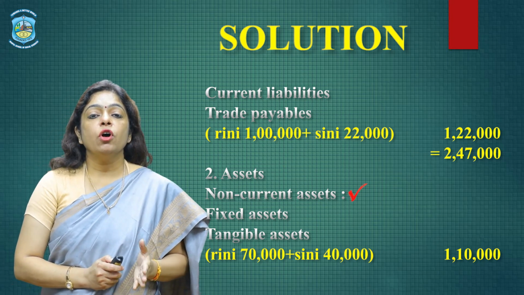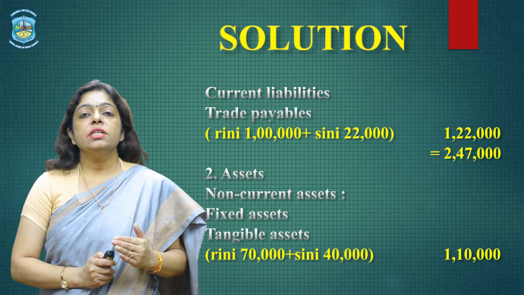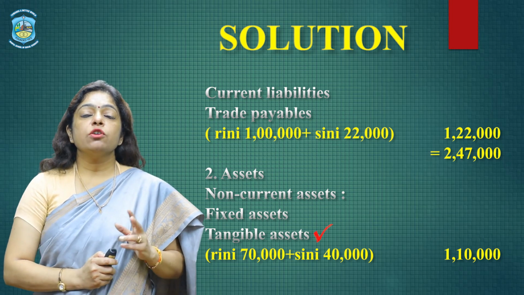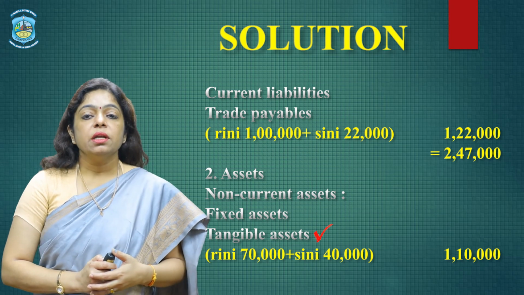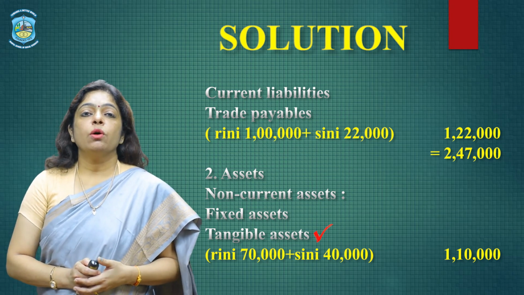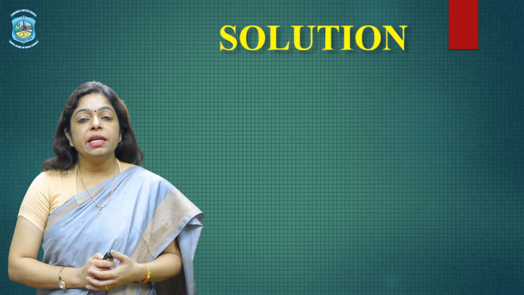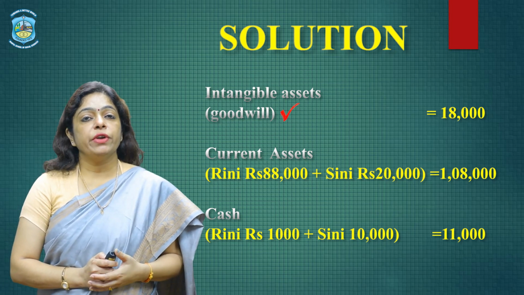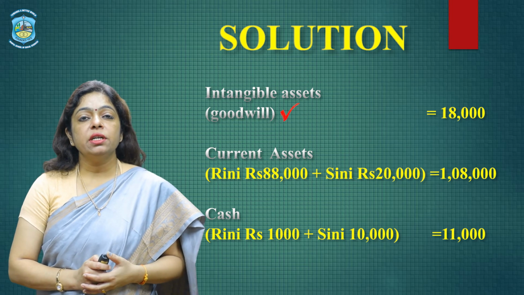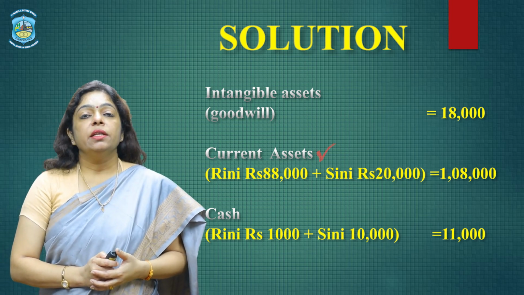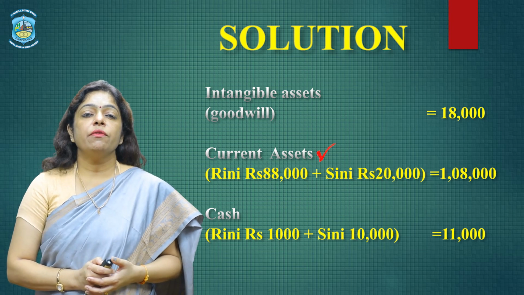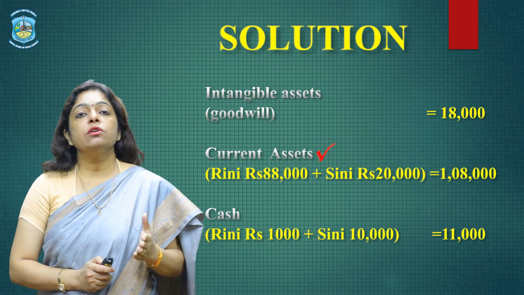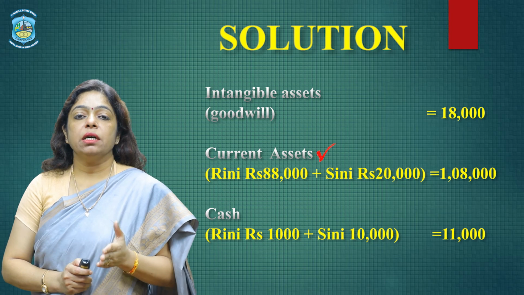So let us look at the assets. Under assets, we have the non-current assets. Under non-current assets, we have the fixed assets. Under fixed assets, we have the tangible assets. Now, tangible assets of both Rini and Cini would be taken. The amount is 70,000 plus 40,000, that is 1,10,000. Intangible assets, we got goodwill under the calculation that we've discussed. Calculation number 1, we got an amount of 18,000. That amount of 18,000 would be written here under the head intangible assets. Then we have current assets. Under current assets, we have Rini current assets of 88,000 and Cini 20,000. Together it goes to rupees 1,08,000.